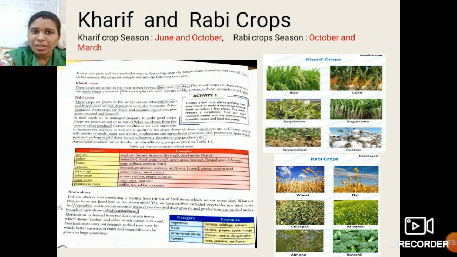Okay, the crops which are grown in the rainy season, between June and October, are known as kharif crops. And the rabi crops are the crops grown in the winter season, between October and March. Okay students, got it? Now let's move forward to another topic.